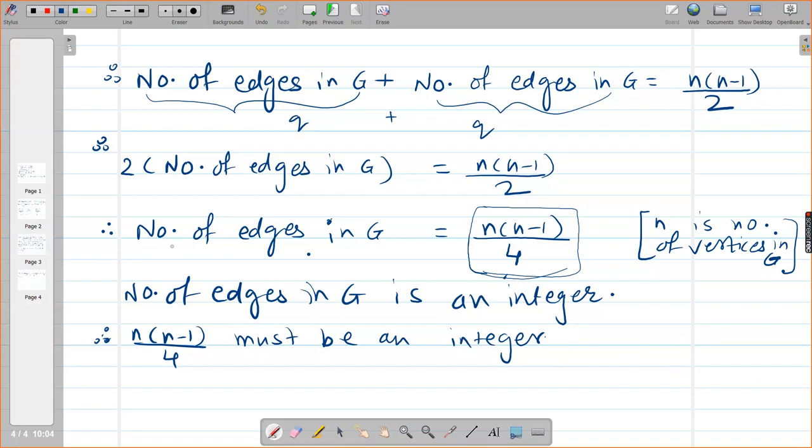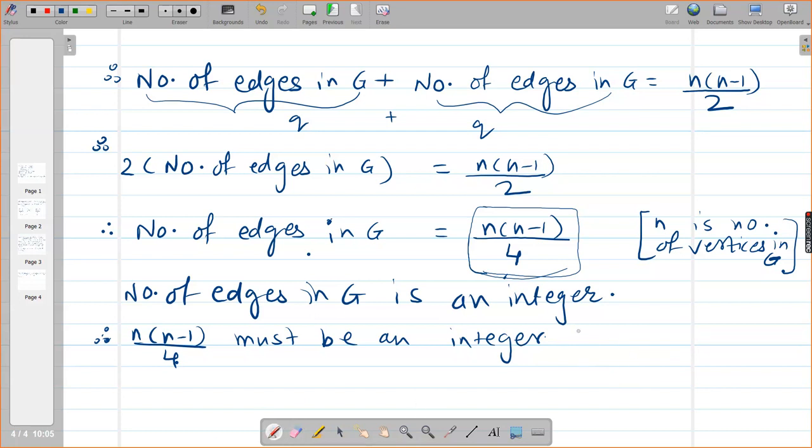4 ने किसे डिवाइड करना चाहिए बताओ? ये नंबर इंटीजर कब होगा? जब 4 का मल्टीपल ऊपर होगा, राइट? When n into n minus 1 is divisible by 4, right? ऐसा कुछ होगा. 4 into 3 by 4, then this 4 will get cancelled. So either n is a multiple of 4 or n minus 1 is a multiple of 4.